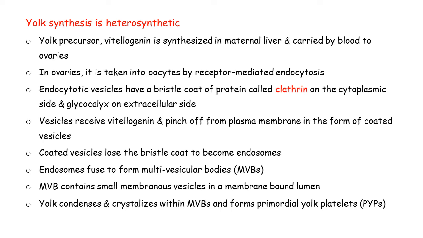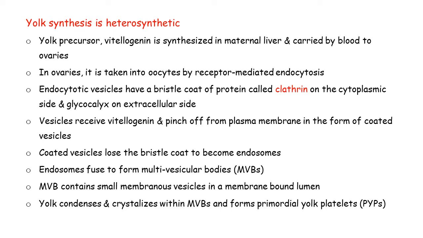So inside the cytoplasm now, these coated vesicles lose their bristle coat, meaning clathrin is lost, and they form the smooth texture that is called endosomes. So all the coated vesicles, they will lose their bristle coat, or you can say clathrin coating, and they will convert into endosomes. So these are smooth vesicles.